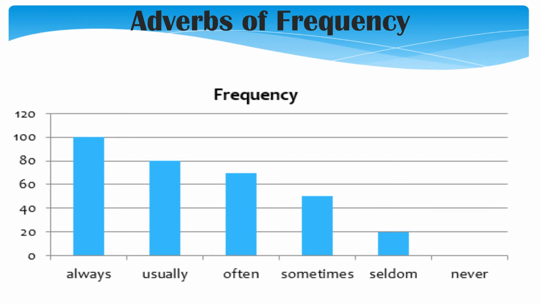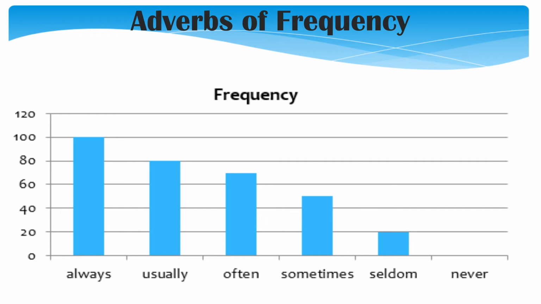Usually. Often. Sometimes. Seldom. Never.